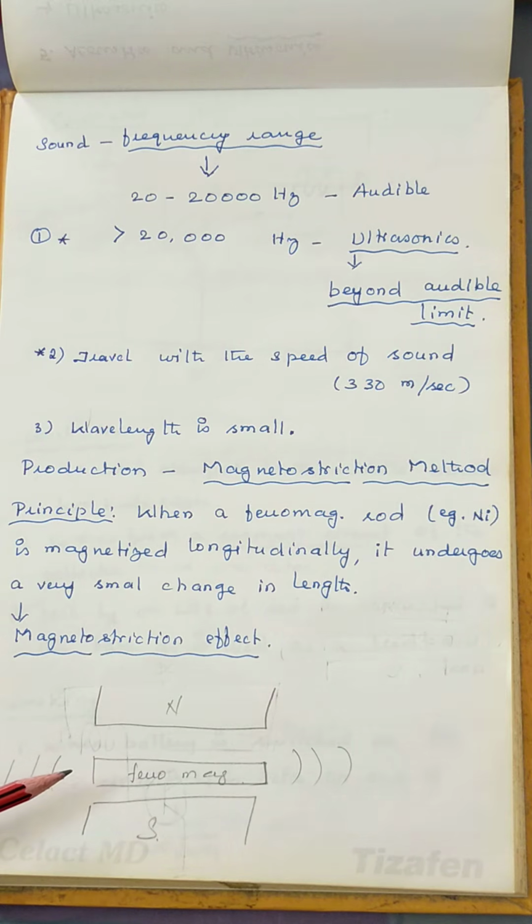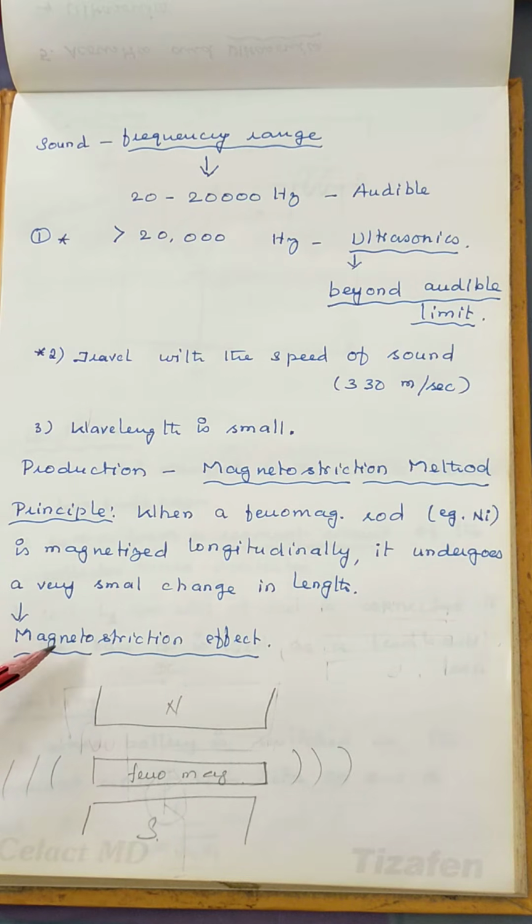The best example of a ferromagnetic material is nickel, and it is placed longitudinally in a strong magnetic field between the pole pieces of a magnet, and it undergoes a contraction or expansion in its length, but it is very minute. It is not visible to the eyes, but it undergoes a contraction or expansion in its length. That is what we call magnetostriction.